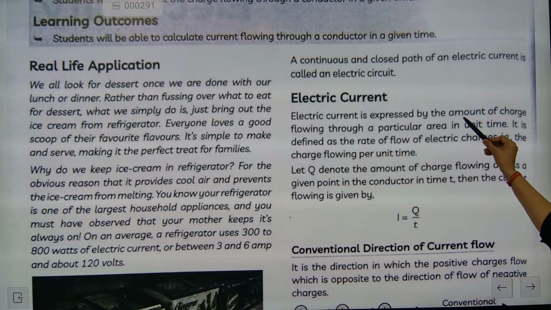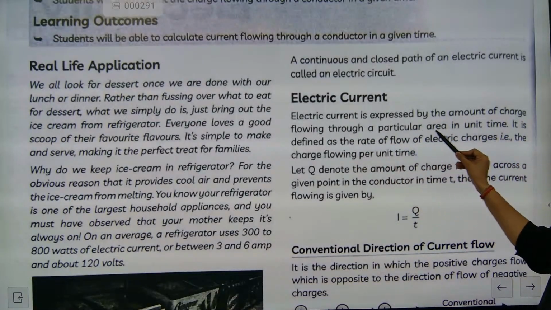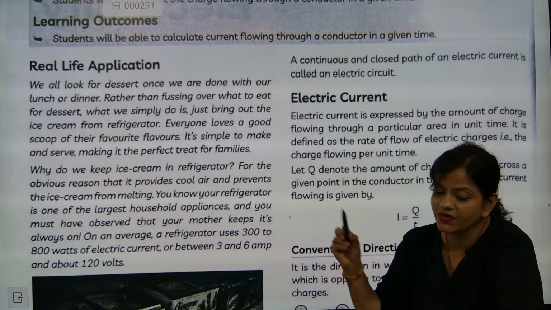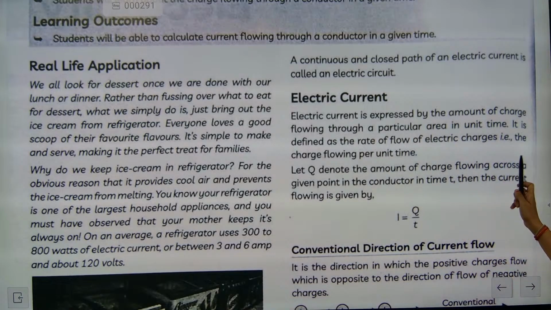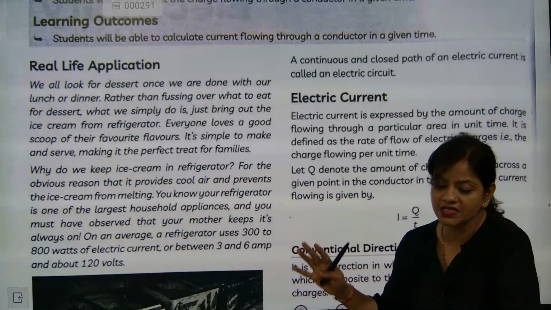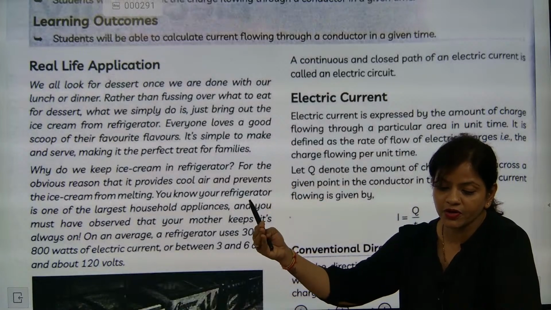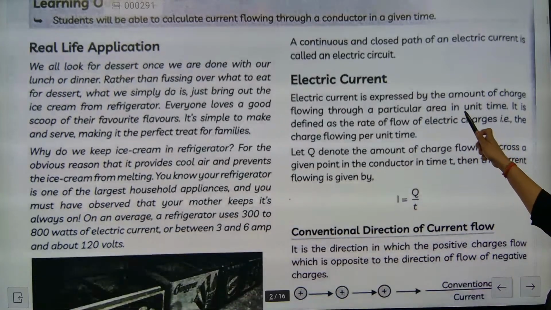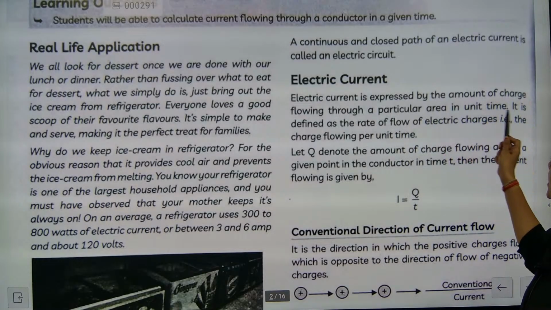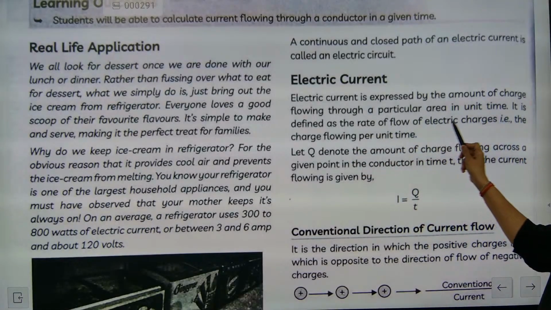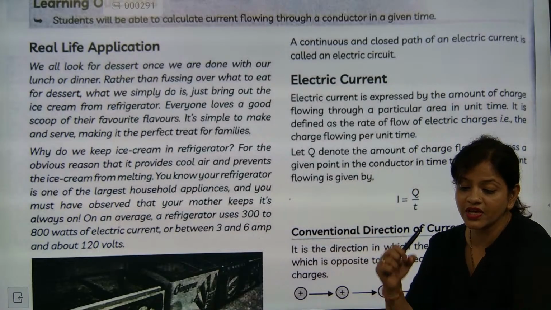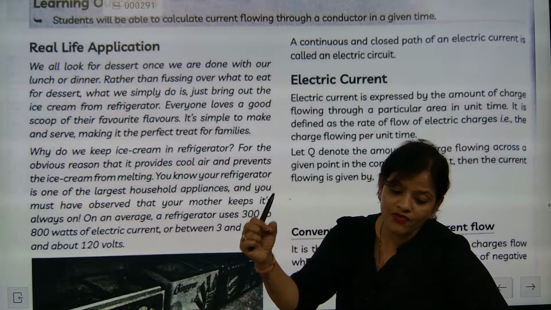Electric current is expressed as the amount of charge flowing through a particular area. This definition we are not expecting, but still we will learn. Understood? The amount of charge moving through a particular area in a particular time will be considered as electric current. So in unit time, it is defined as the rate of flow of electric charge. In shortcut we can say, the rate of flow of electric charge.